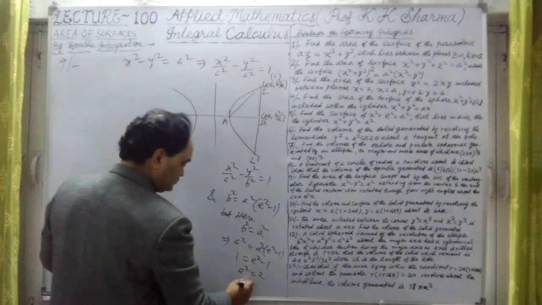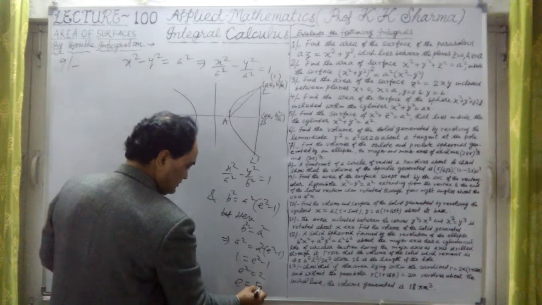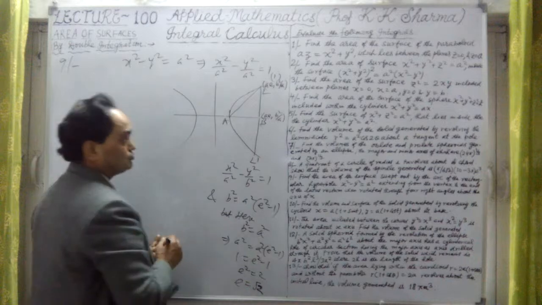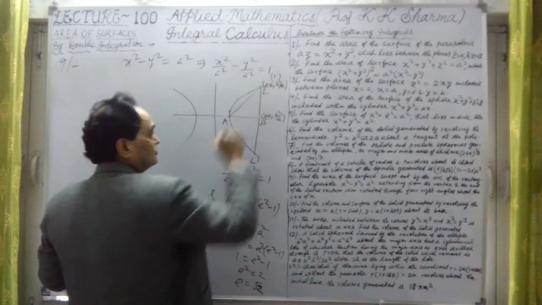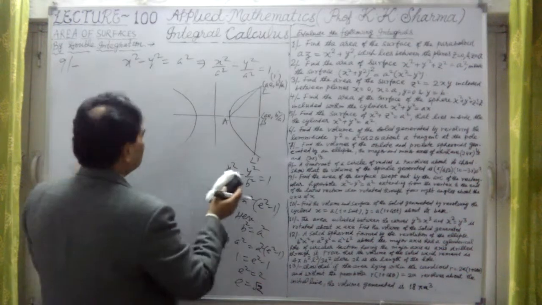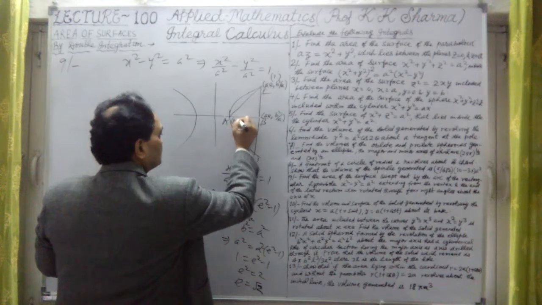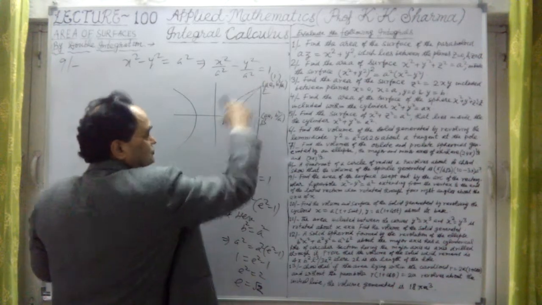That means e is equal to square root 2. Therefore, we write the new coordinates of the latus rectum, because the vertex is here, from 0 to this point.